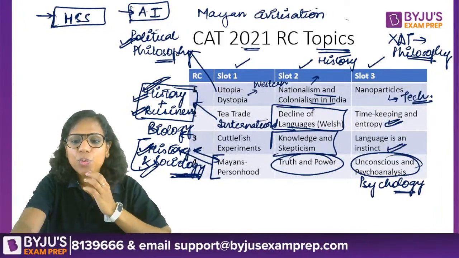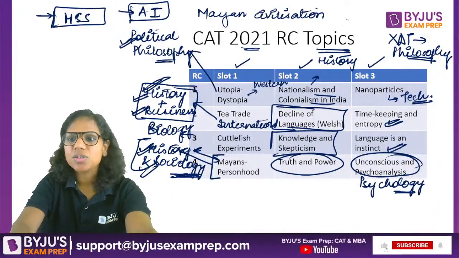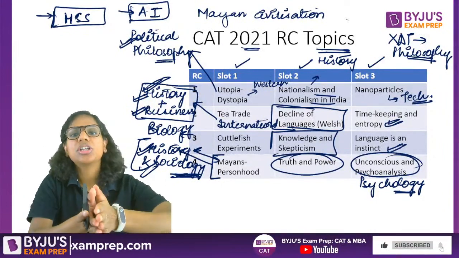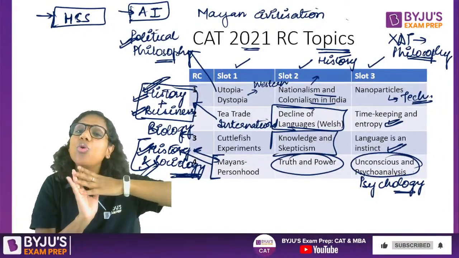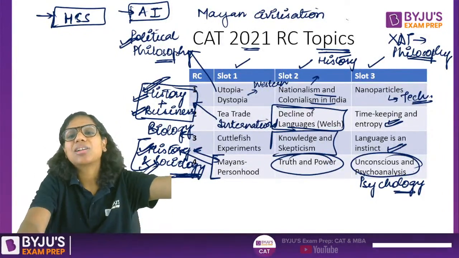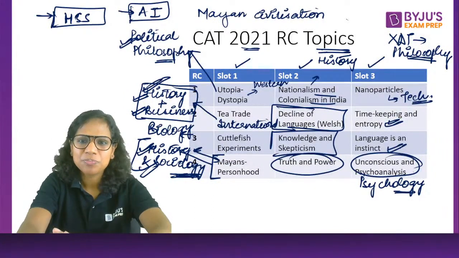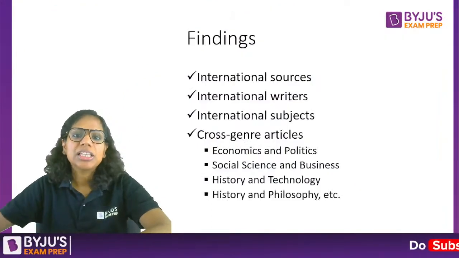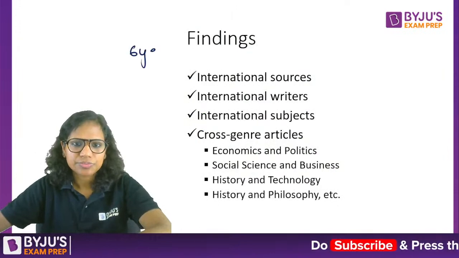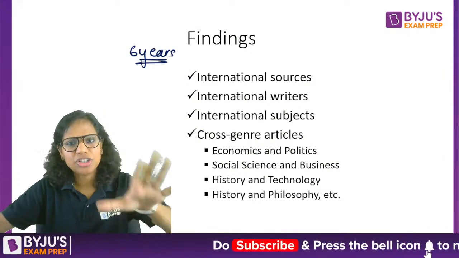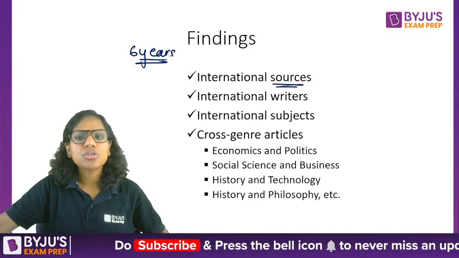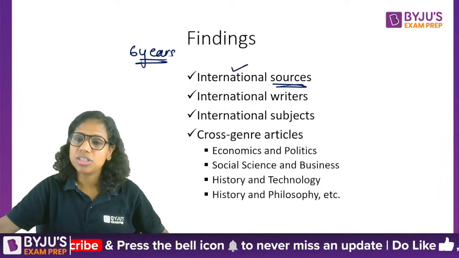So what I analyzed, and what I'm going to tell you, is based on an analysis of all the previous CAT papers, not just the 2021 paper. This is what I found out, that in the last 6 years, the sources of your RC passages have been international sources.